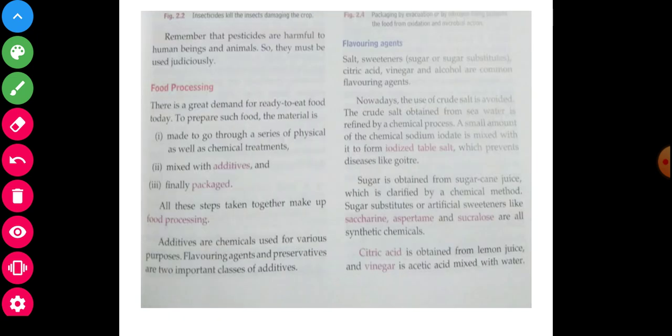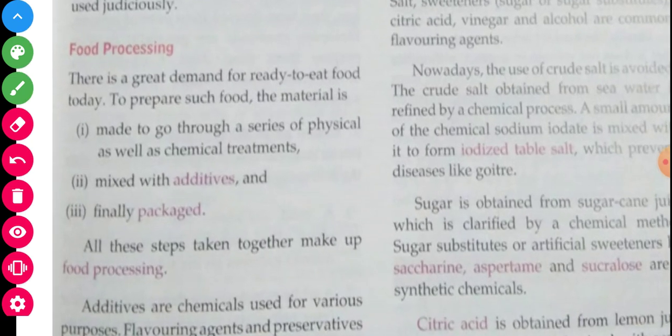Next, food processing. In this paragraph we will discuss food processing. There is a great demand for ready to eat food today. To prepare such food, the material is made to go through a series of physical as well as chemical treatments. So, my dear students, without chemistry food processing is not possible.